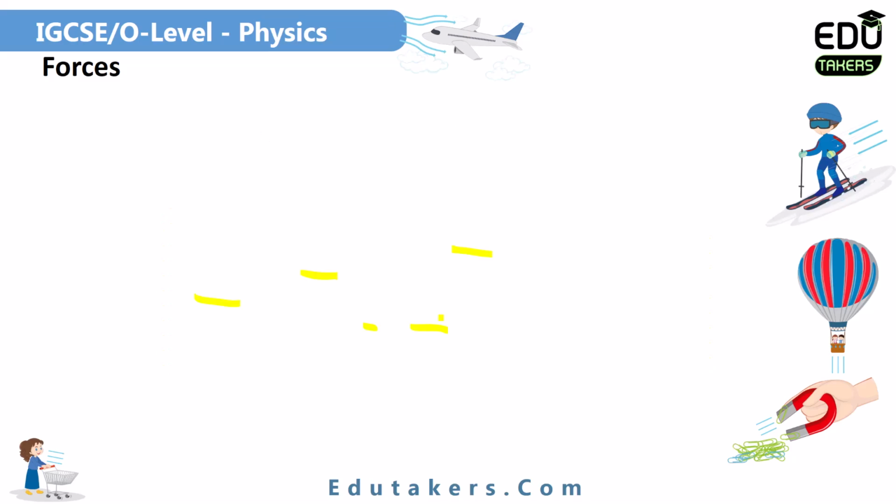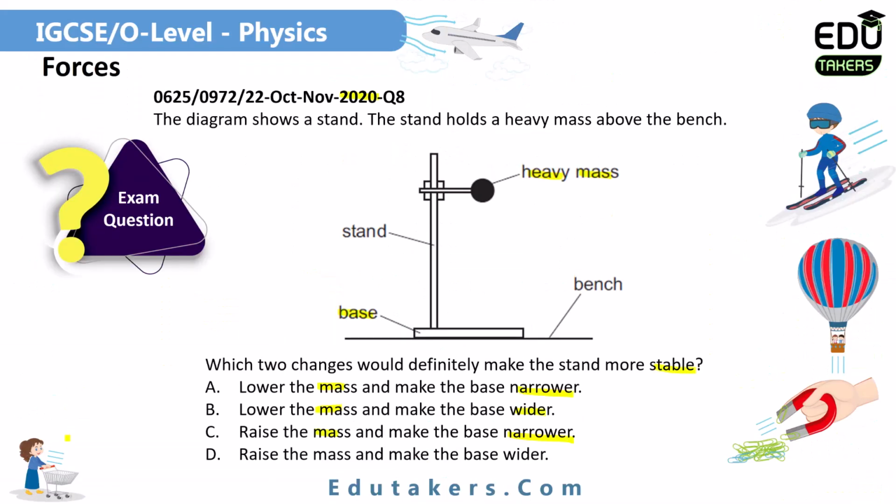Let's go back and see answer B. Here in answer B, lower the mass means lower the center of gravity, and make the base wider. So answer B is correct.